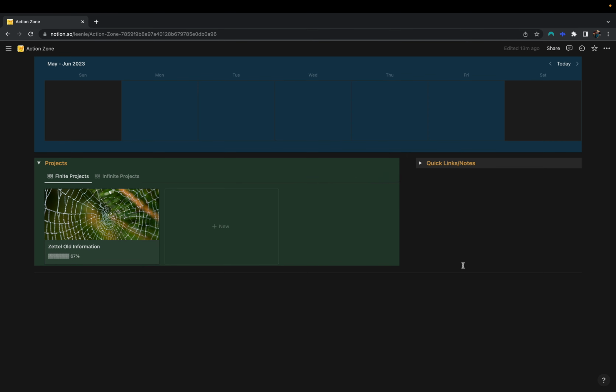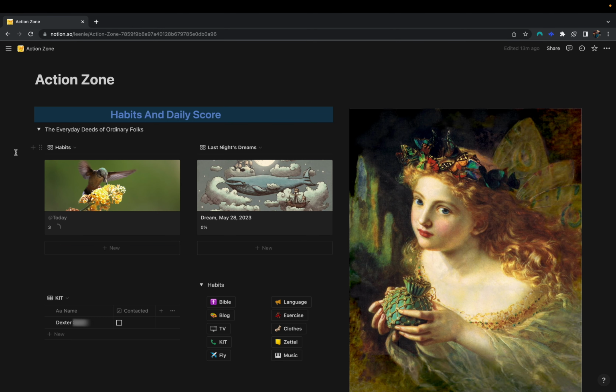Finally, over here, I have quick links and notes. These are for school, booking meetings, and my personal Zoom room with a few extra notes if I don't feel like creating anything elaborate. That is my complete action zone tour. This is where I spend the vast majority of my time throughout the day.